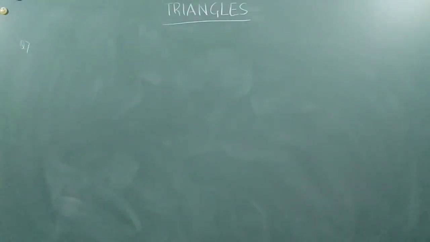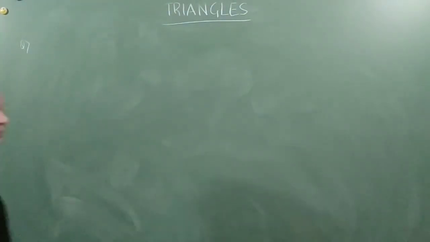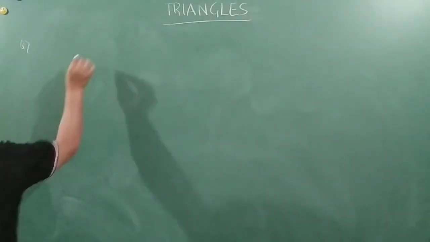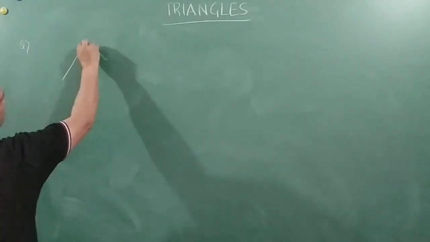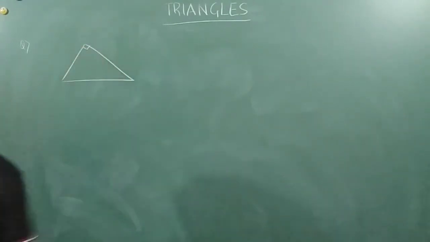In a right triangle, the square of the hypotenuse is equal to the sum of the squares of the other two sides. Wow. So we are proving Pythagoras theorem now. This is 90 degrees.